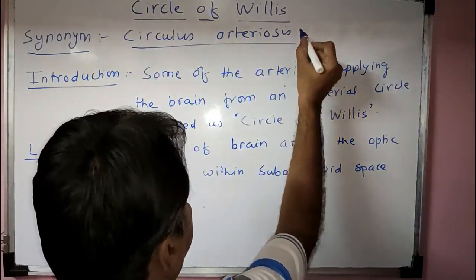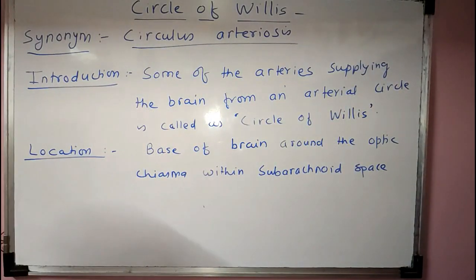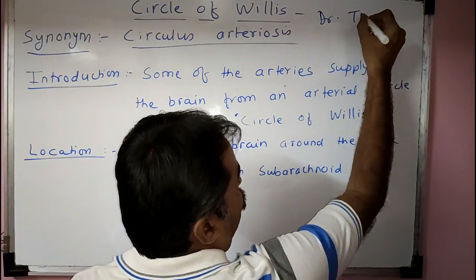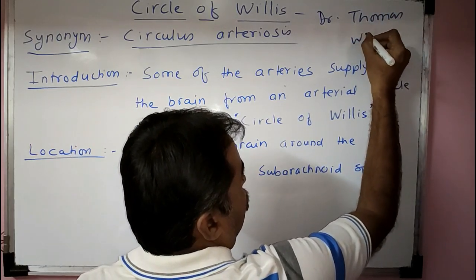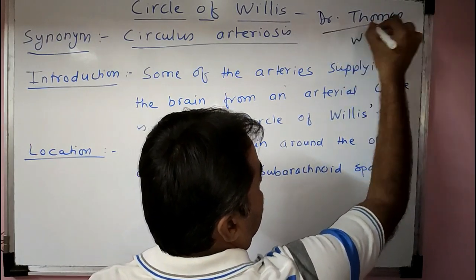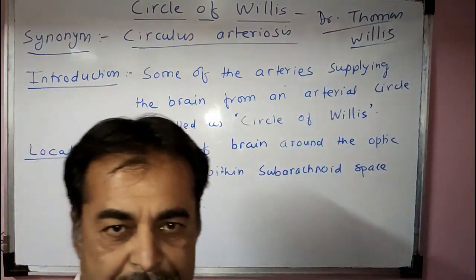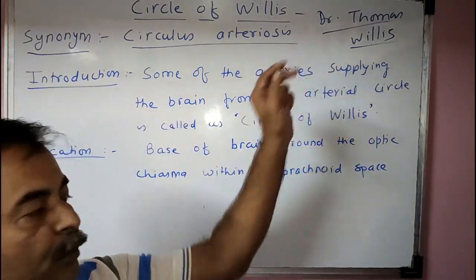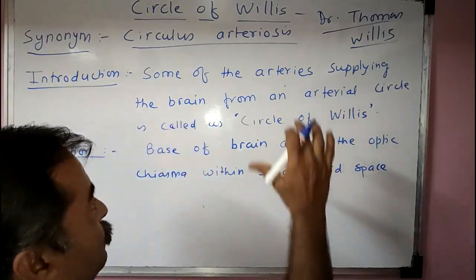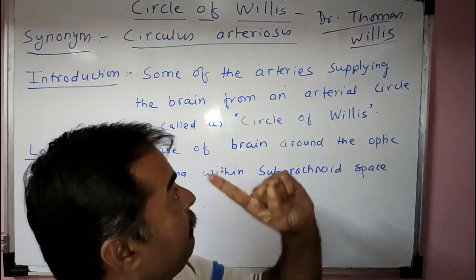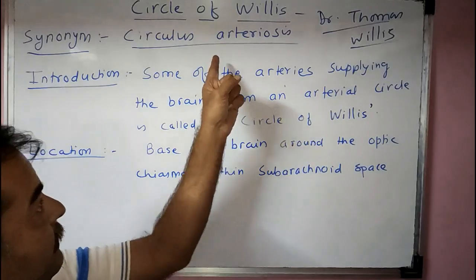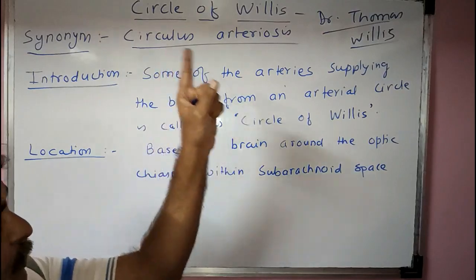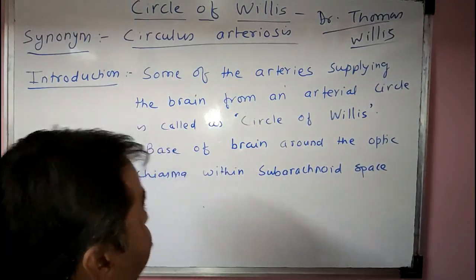This circulus arteriosus, or the circle of Willis, gets the name Willis from Dr. Thomas Willis. Dr. Thomas Willis was an English physician who is known for the history of anatomy. On his name, this arterial circle is named the circle of Willis. So the circle of Willis is also called circulus arteriosus.